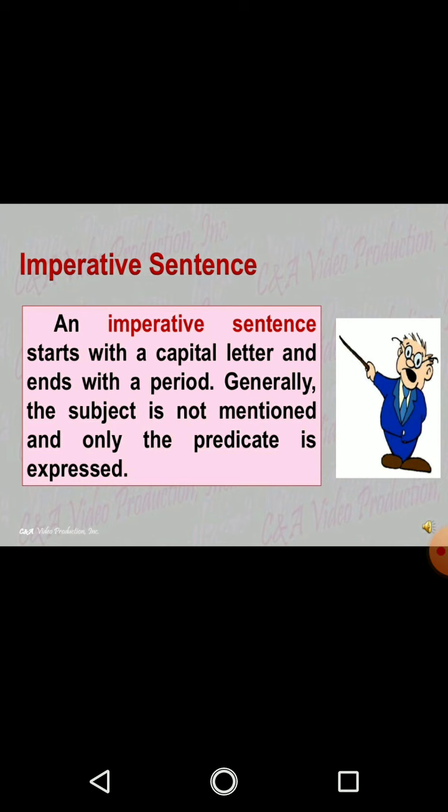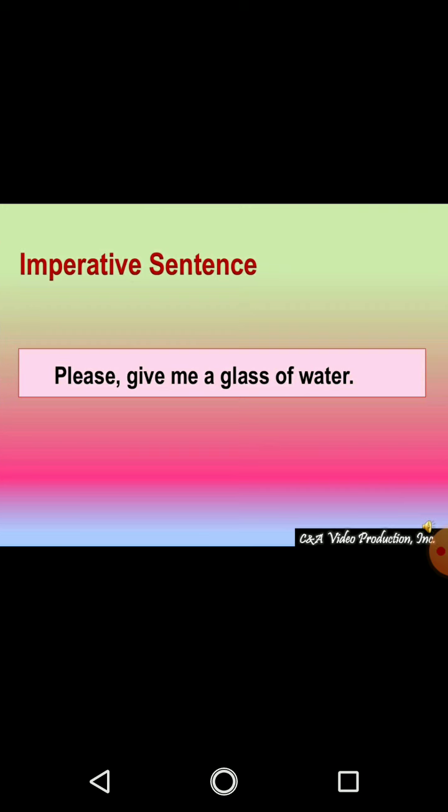An imperative sentence starts with a capital letter and ends with a period. Generally, the subject is not mentioned, only the predicate is expressed. In an imperative sentence, the subject is not mentioned, but the predicate expresses all the meaning of the sentence. Let's take another example.